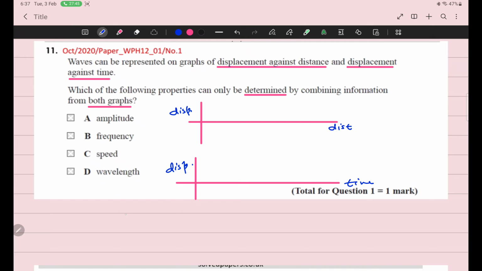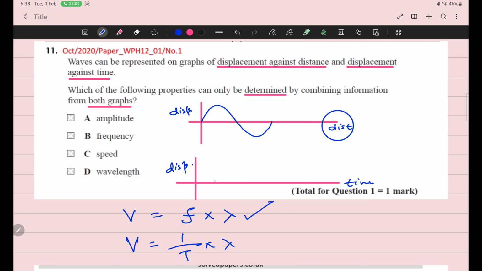The answer is that the speed of the wave is the product of frequency and wavelength. And you know frequency is the reciprocal of time period. So by the distance graph you can calculate wavelength, and by the time graph you can calculate time period.